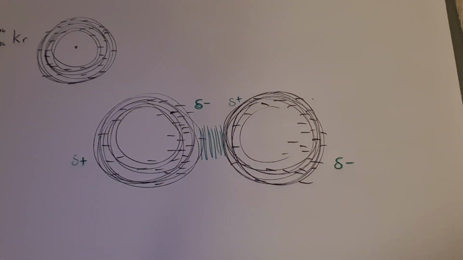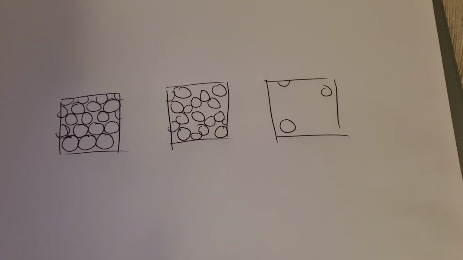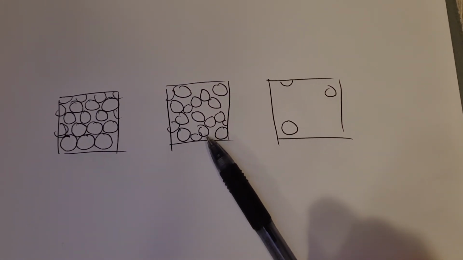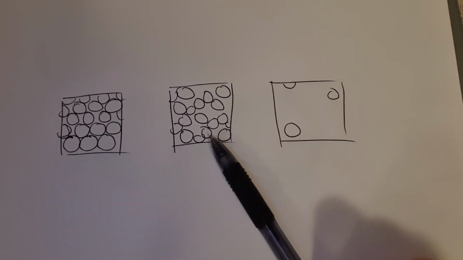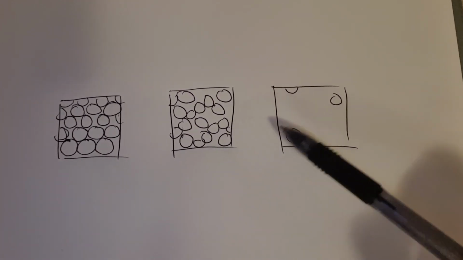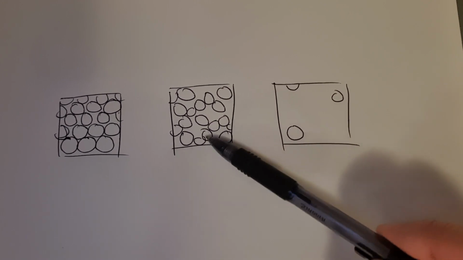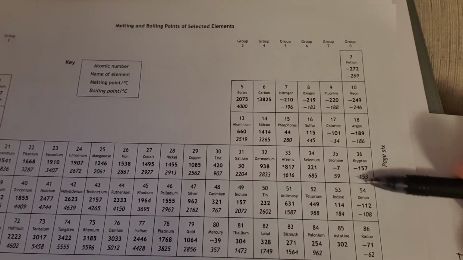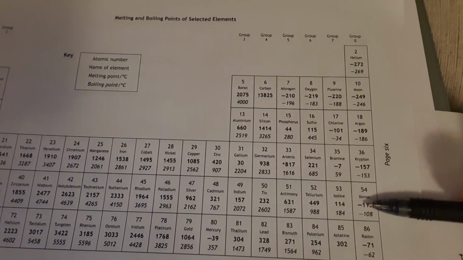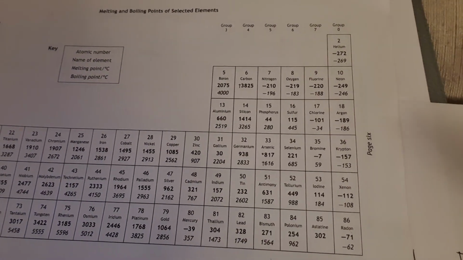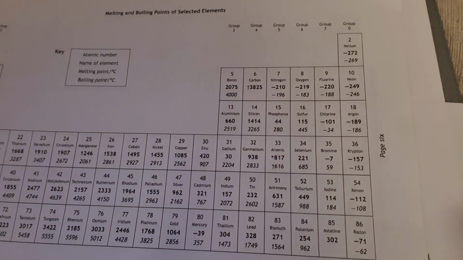Well, if you think about what we were saying way back here in S1, what do you have to do to turn a liquid into a gas? You've got to give the particles enough heat to overcome the force of attraction between them. Okay, so if you warm them up, you're giving them heat energy, and they're able to separate. That's enough energy to overcome the force of attraction. So as we go down the group then, more electrons, more electrons, more electrons, you're going to get stronger London dispersion forces between these atoms. So therefore, you're going to have to put in more heat to boil these substances.